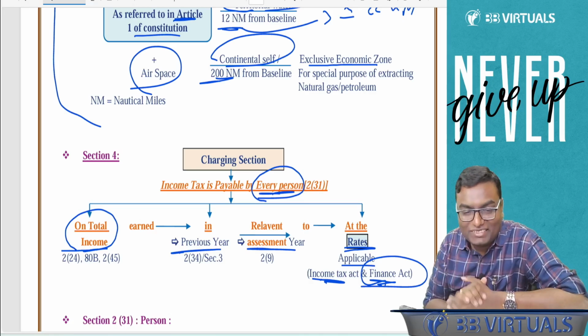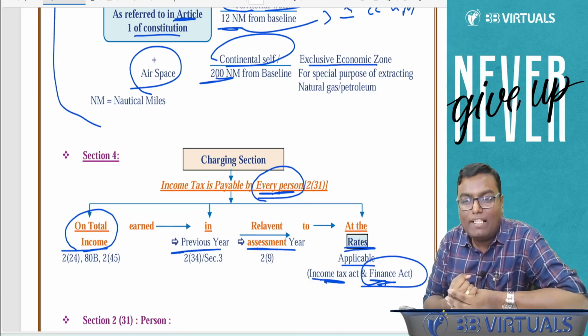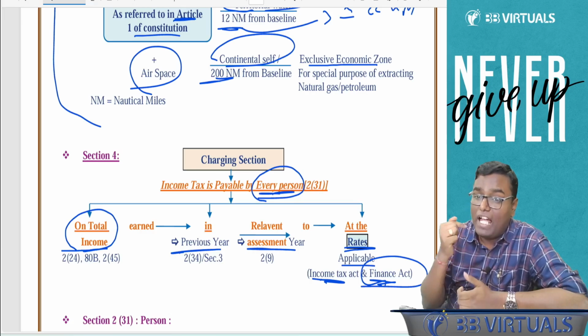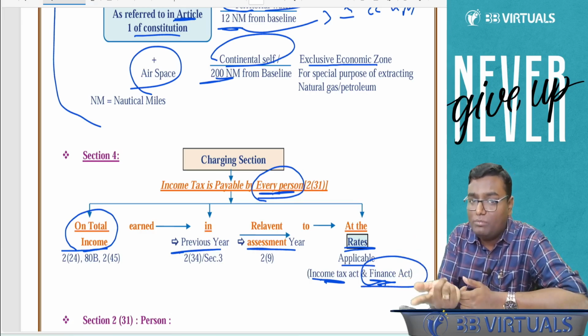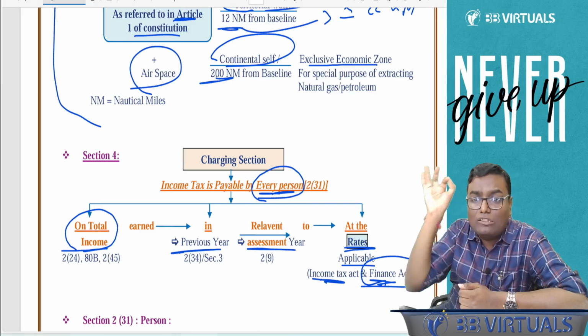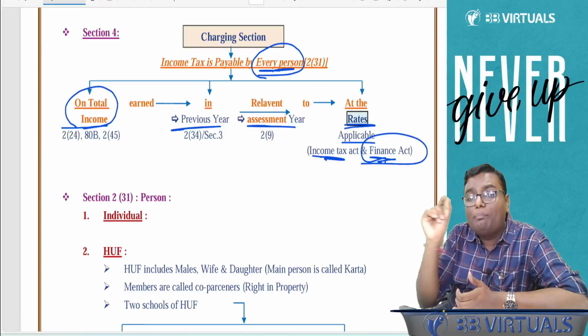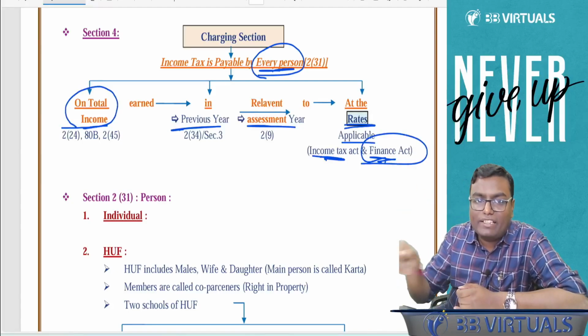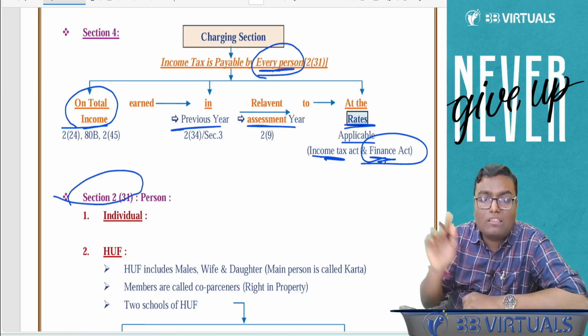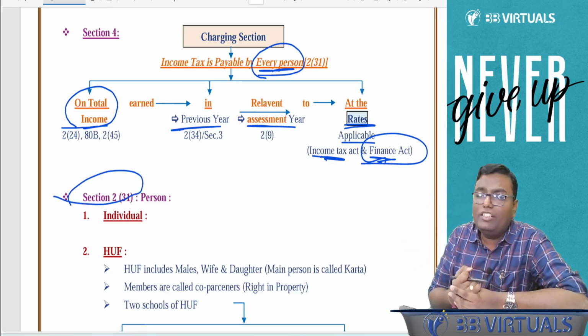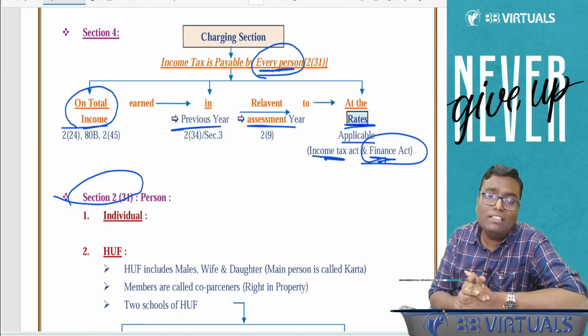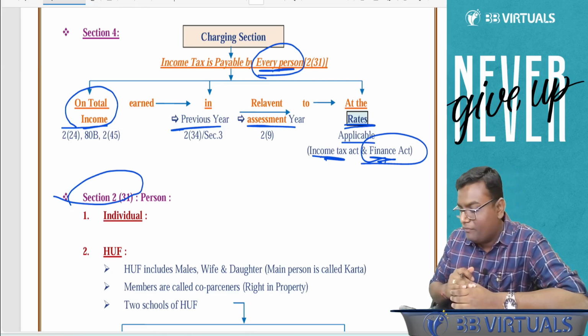Perfect. Let's start then. First of all, let us understand what is the definition of person. Because if I'm a person, income tax is applicable to me. If I'm not a person, income tax is not applicable to me. The definition of this word called person is given under Section 2, clause 31.